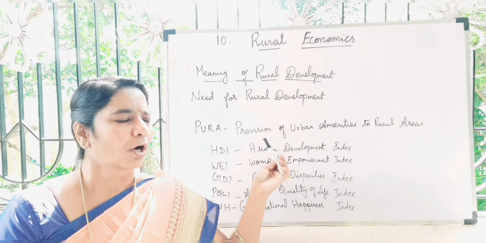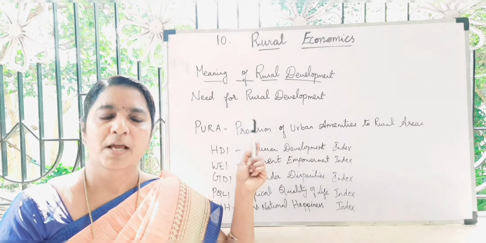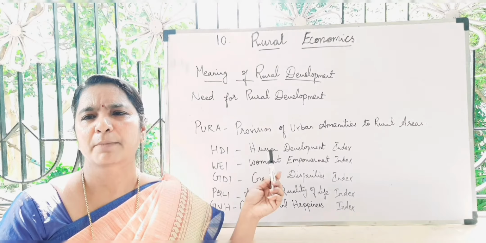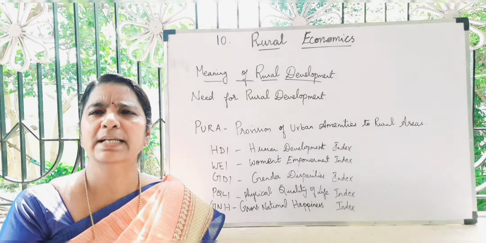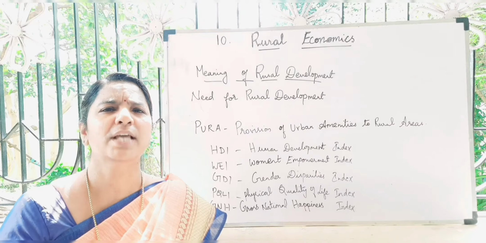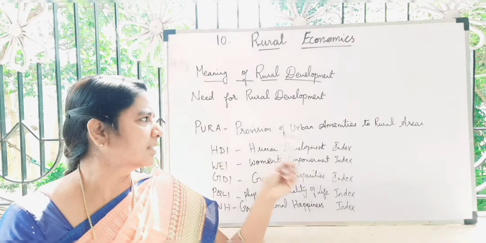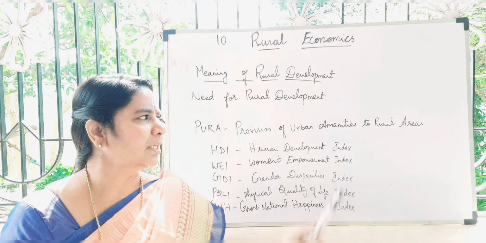According to that, former President Dr. APJ Abdul Kalam discussed in his book Target 3 Billion. In that book he suggested PURA, that is, the Provision of Urban Amenities to Rural Areas.